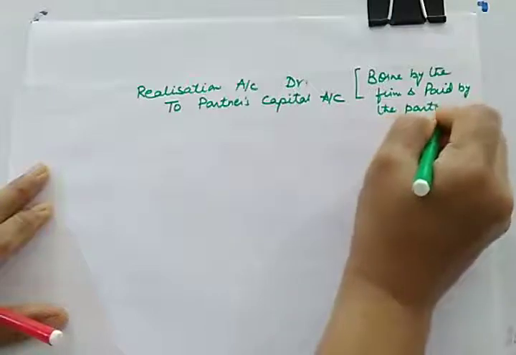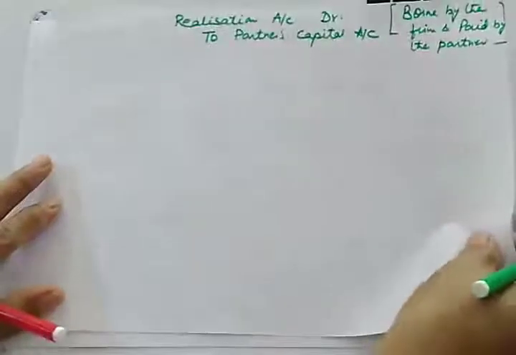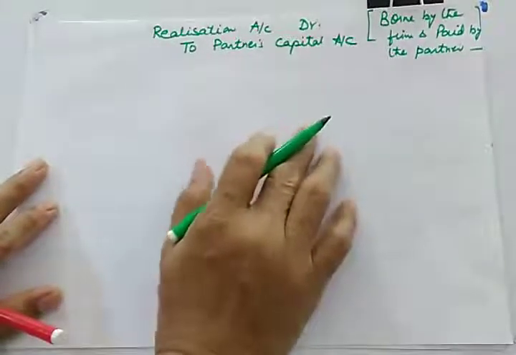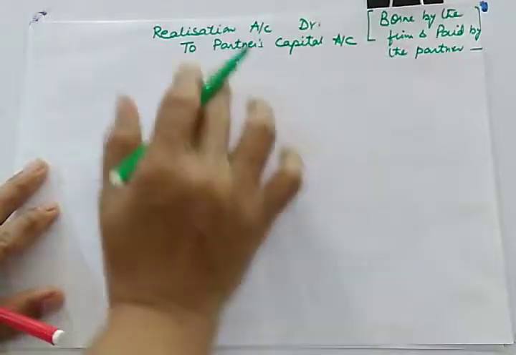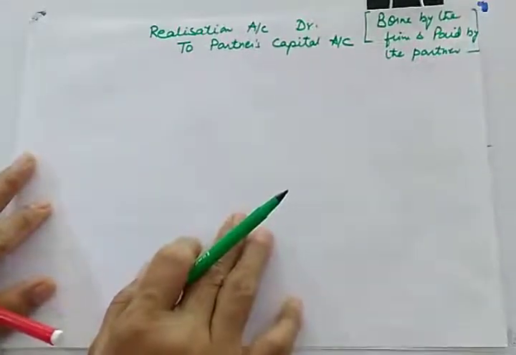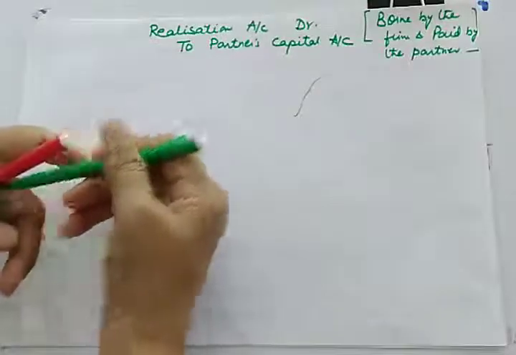And I'm telling you, this concept is very important, and normally students get confused in this concept. If you see last year's paper, you will find that whenever there is a journal entry or long question, one part must be related to this realization expenses. Now let us do the third case, case 3.